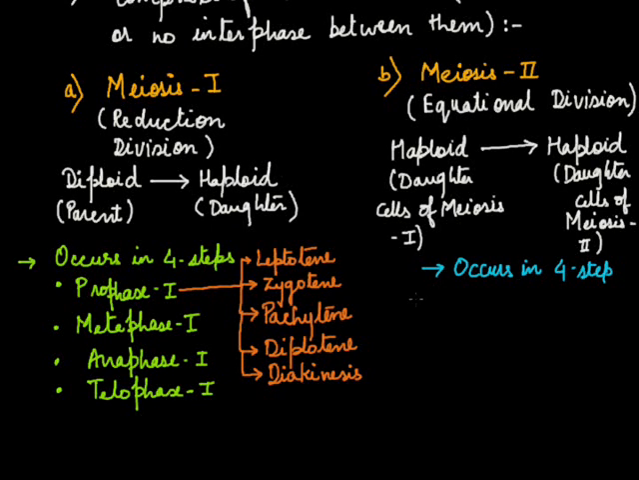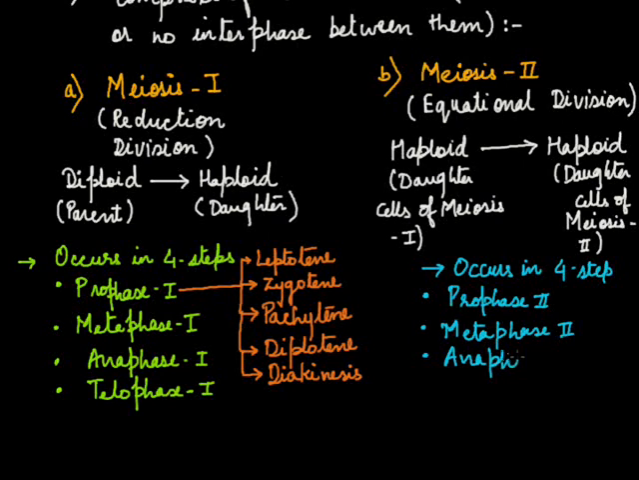But meiosis 2 is exactly similar to mitosis, and it consists of prophase 2, metaphase 2, anaphase 2, and telophase 2. After completion of telophase 2, the 4 daughter cells are formed, which are haploid, that is, with a single set of chromosomes. We will be discussing all these steps in detail in the next lecture. Have a good day.